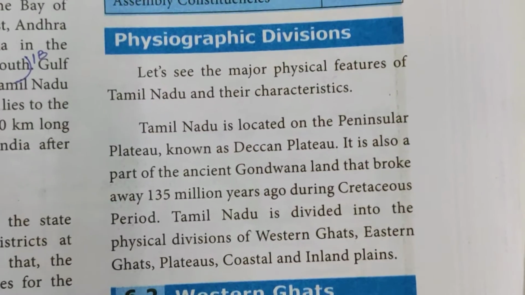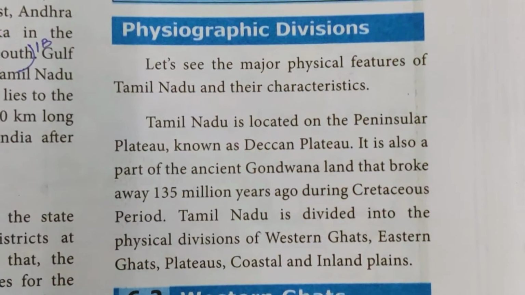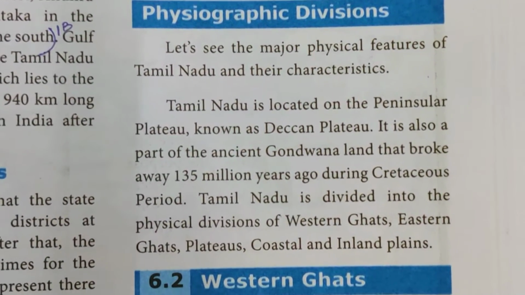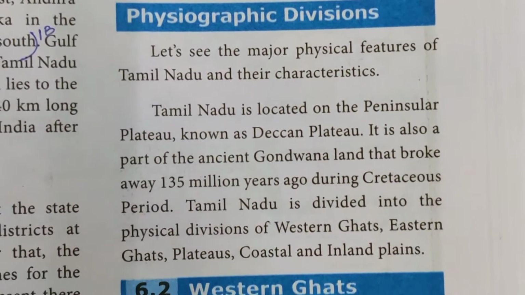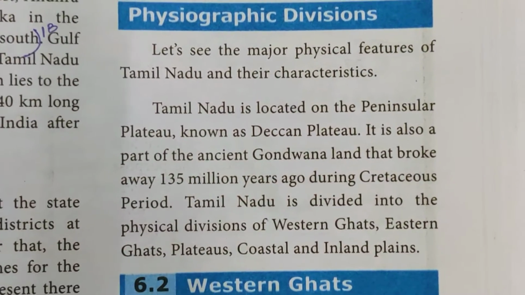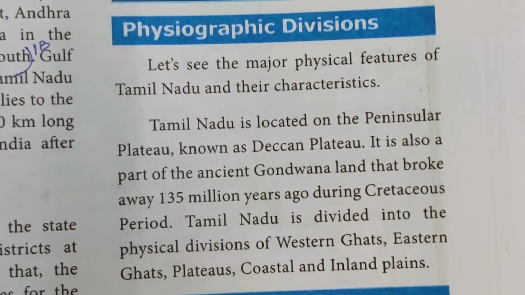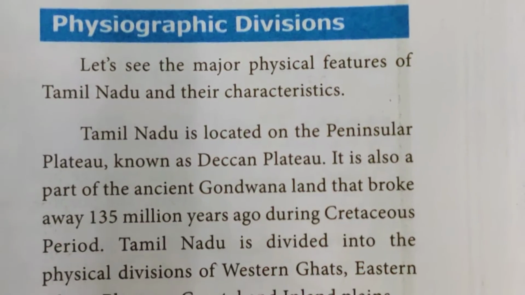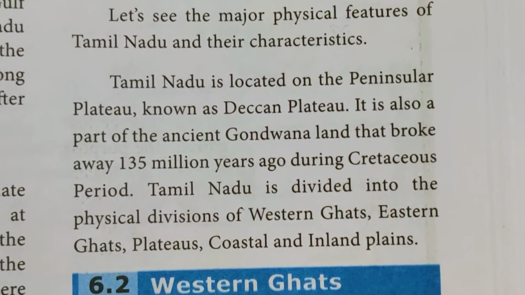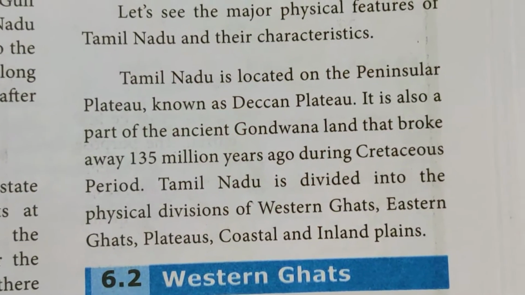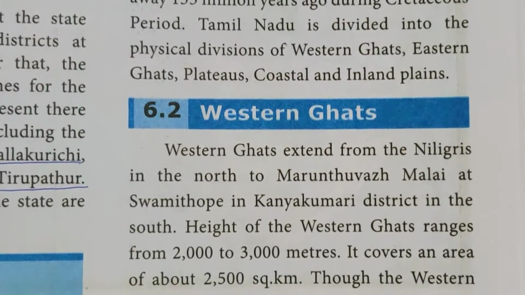Now we'll come to the next point. Physiographic divisions. So let's see the major physical features of Tamil Nadu and their characteristics. Tamil Nadu is located on the Peninsular Plateau, that is known as Deccan Plateau. It is also a part of the ancient Gondwana land that broke away 135 million years ago during the Cretaceous period. Tamil Nadu is divided into the physical divisions of Western Ghats, Eastern Ghats, plateaus, coastal and inland plains. So very first we are going to discuss the Western Ghats.